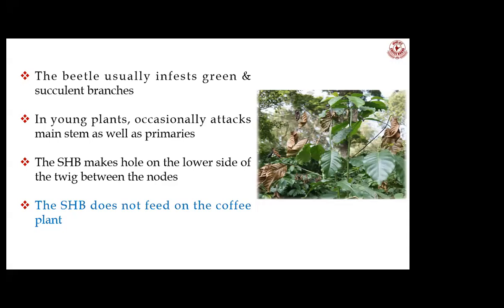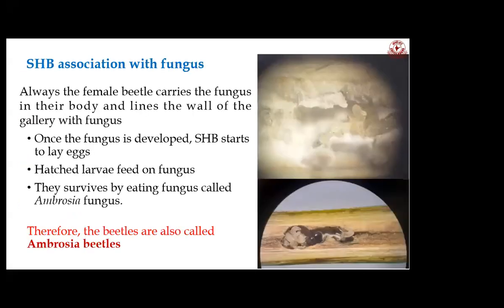But it will not feed on the coffee. So you may ask how then it will survive on the coffee plants. Let me explain. This shot-hole borer inoculates a fungus called ambrosia on the coffee plants. A female beetle comes out from the infested twigs, selects a healthy succulent branch, then goes and sits and makes a small hole.